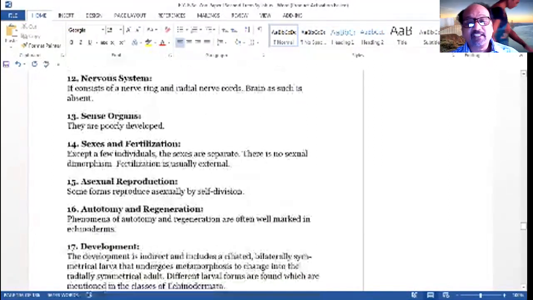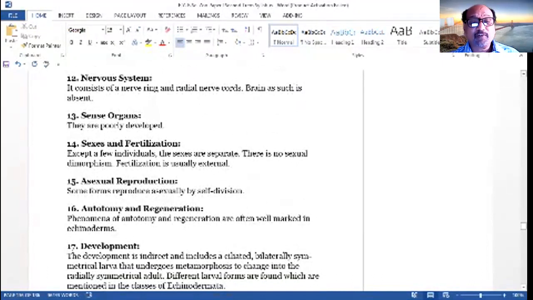Sexes and fertilization: except for a few individuals, the sexes are separate. There is no sexual dimorphism. Externally, we cannot identify male and female. Only by examination of the gonad can we identify whether it is a male or a female. Fertilization is usually external, and asexual reproduction is there.